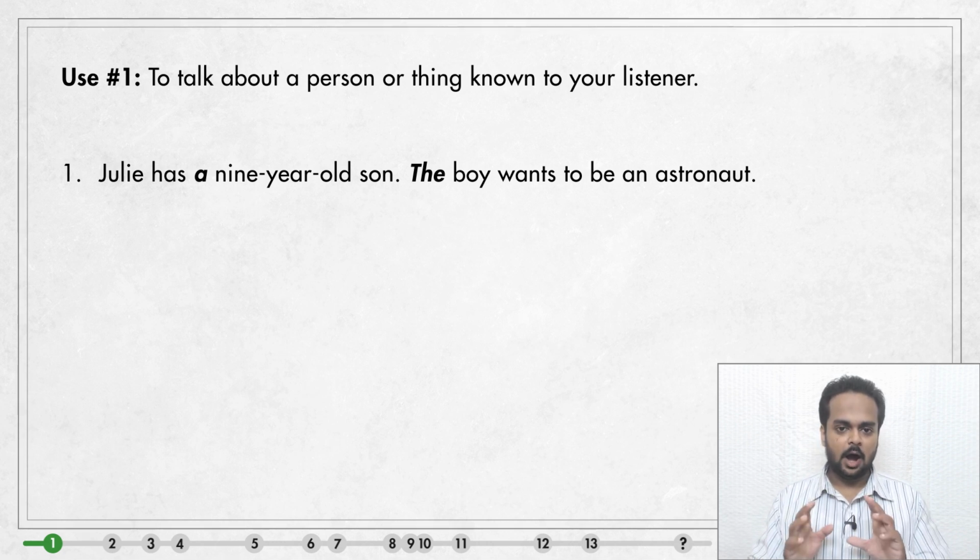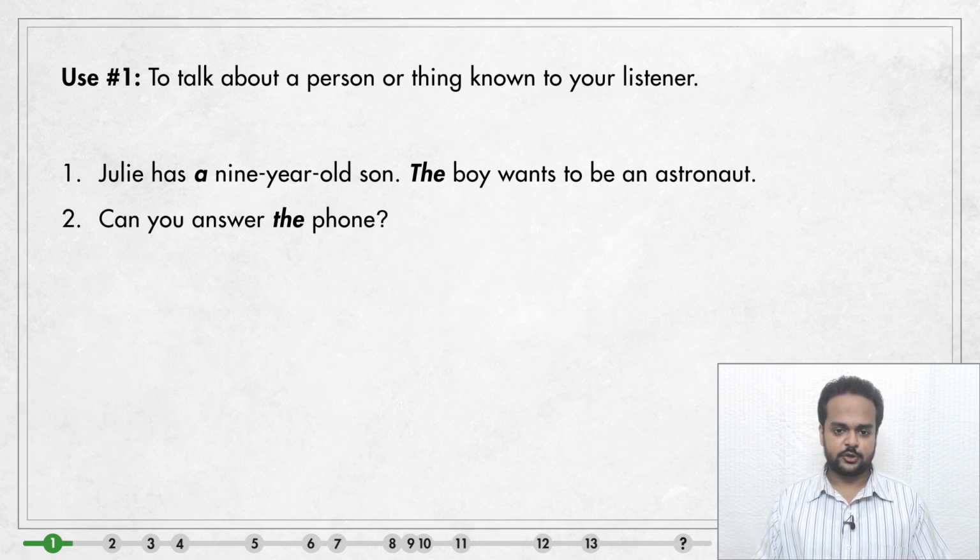Here, I first say a 9-year-old son because you don't know him yet. But once I have introduced him in the sentence, I then say the boy because he's now known to you. Here's another example. Can you answer the phone? If I say this to you, then there's probably a phone ringing somewhere. So the phone is already known to you, and I say the phone.